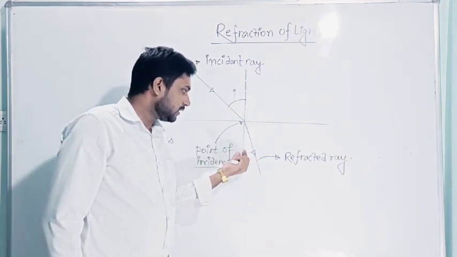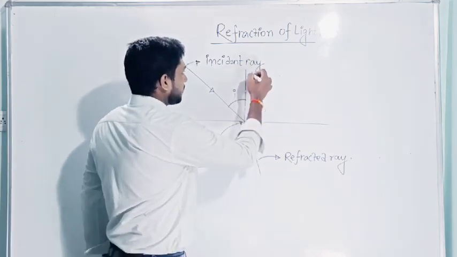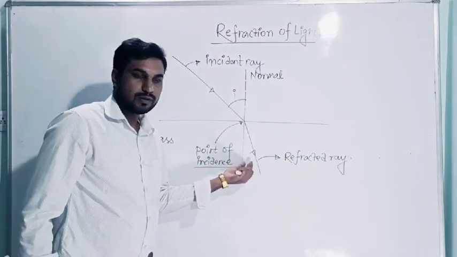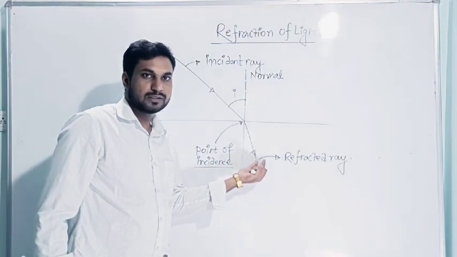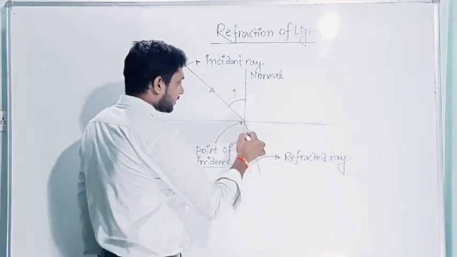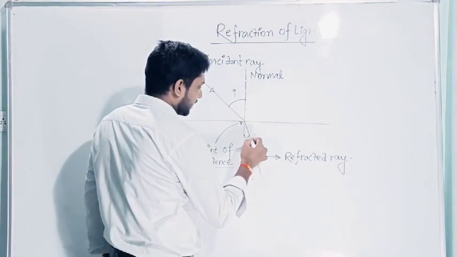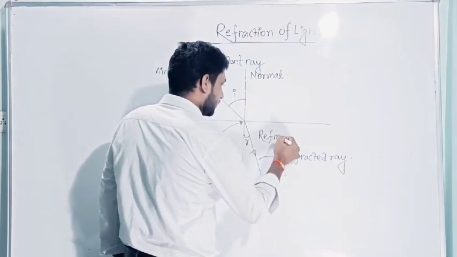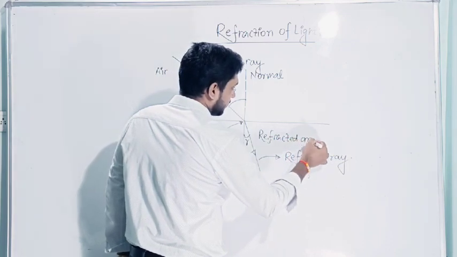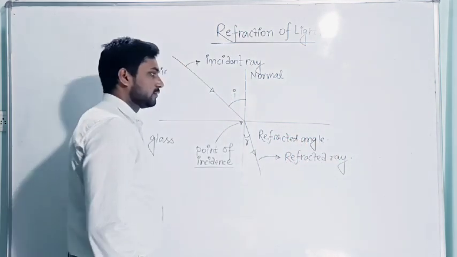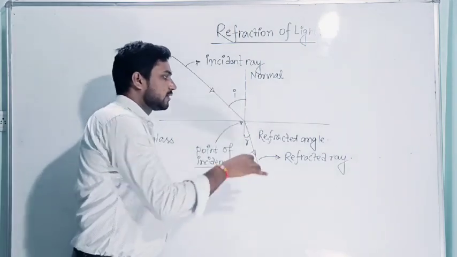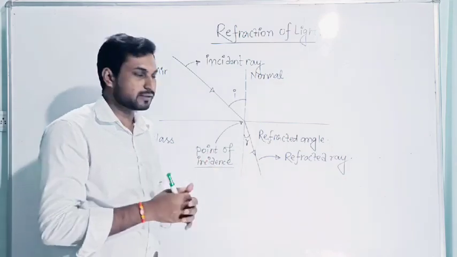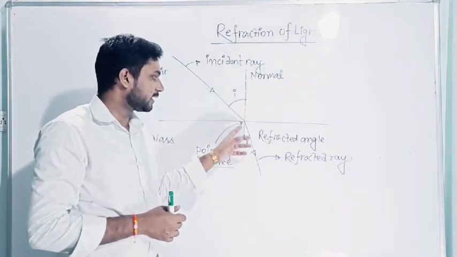Similarly, the angle between the normal and the refracted ray is known as the angle of refraction or refracted angle. You can write angle of refraction R, or refracted angle. This is also denoted by I or R. We will find the relation between the incident angle and refracted angle in the law of refraction.